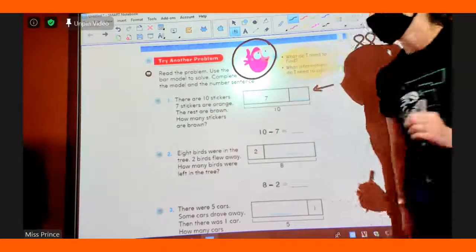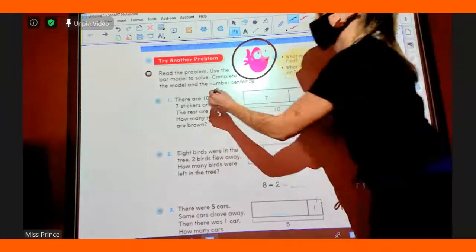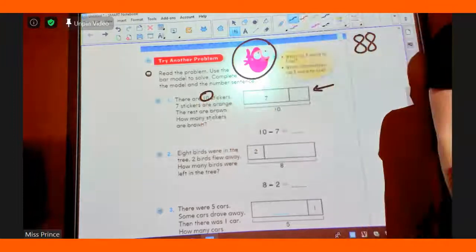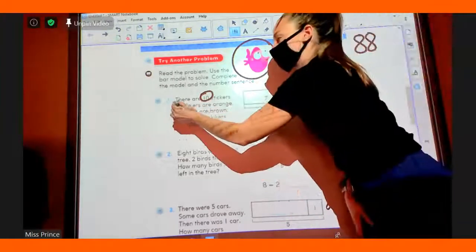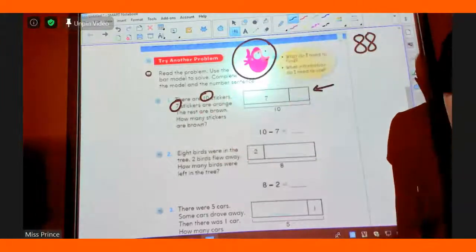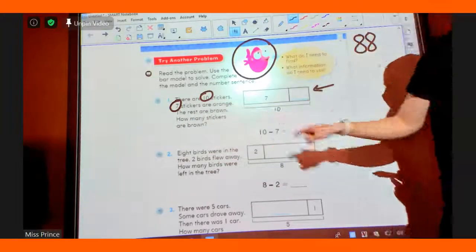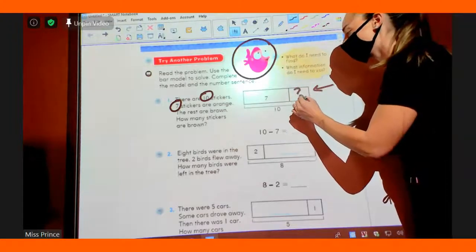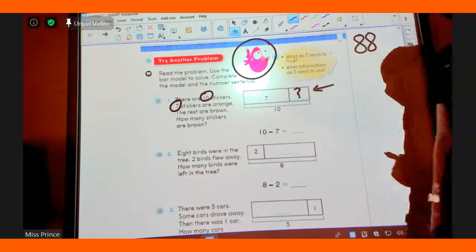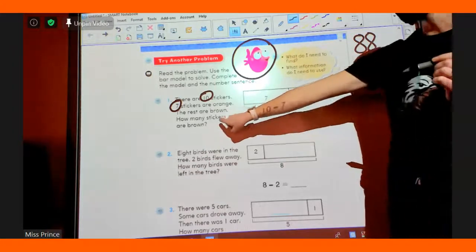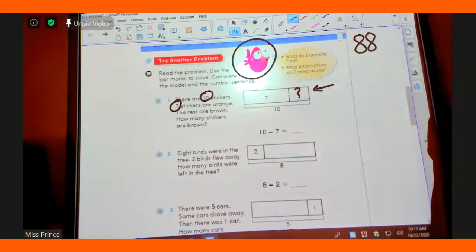There are 10 stickers. I'm going to circle the 10. In your book, please circle the 10. 7 stickers are orange. Circle the 7. That's important. The rest are brown. Okay. Rest. We don't know that number yet, so it's a mystery. The rest are brown. How many stickers are brown?